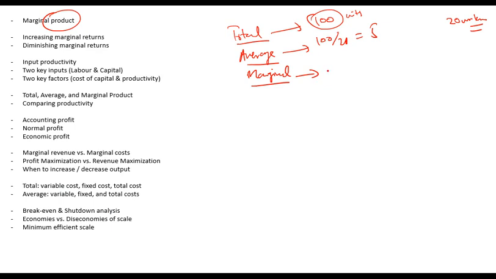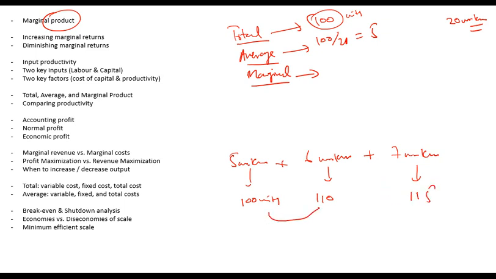Marginal is how many more units will be produced when you employ one more resource. For example, you have 5 workers and you produce 100 units. Now you add one more worker, making a total of 6 workers, and your production becomes 110. You add one more worker and now you have a total of 7 workers, and your production is 150.